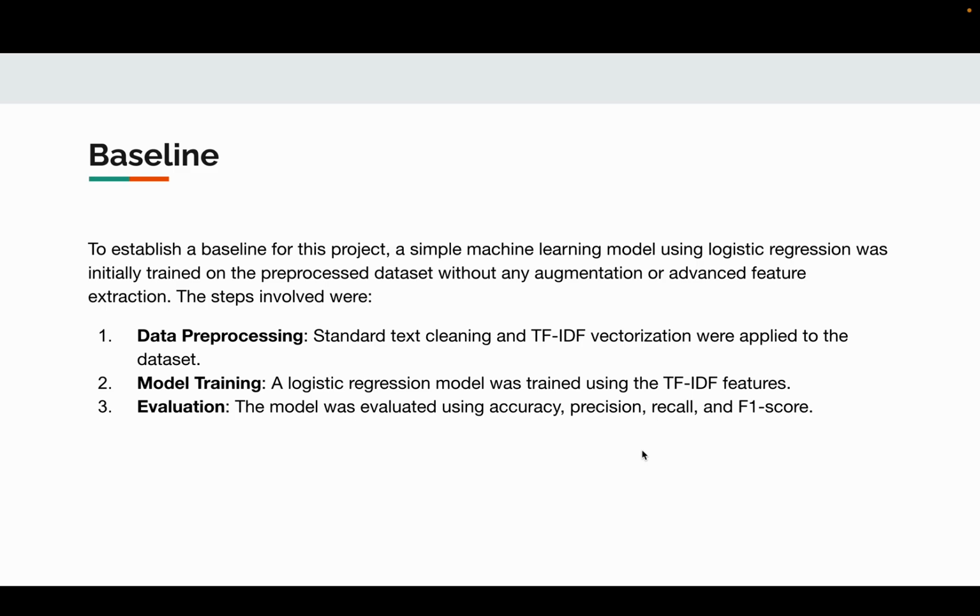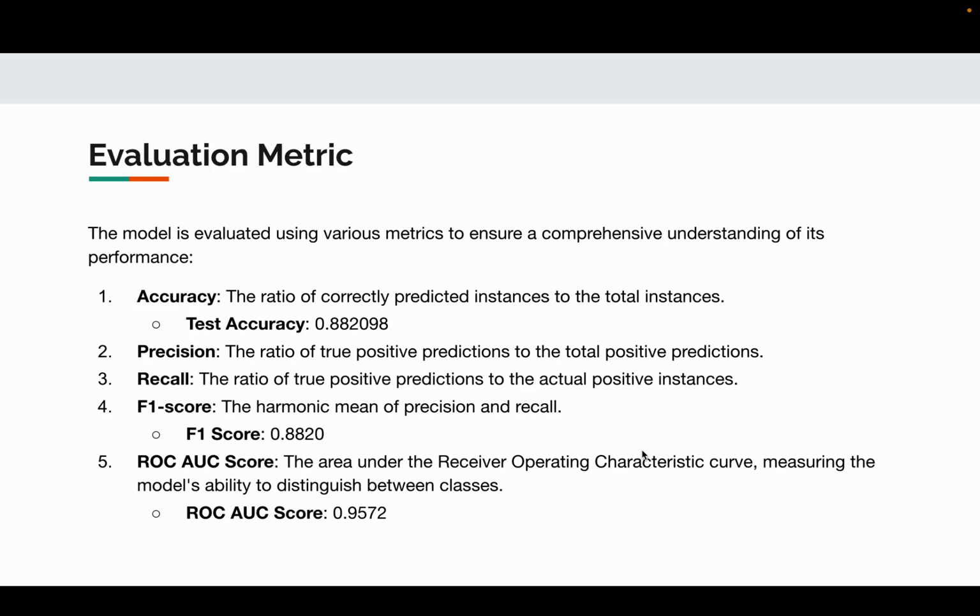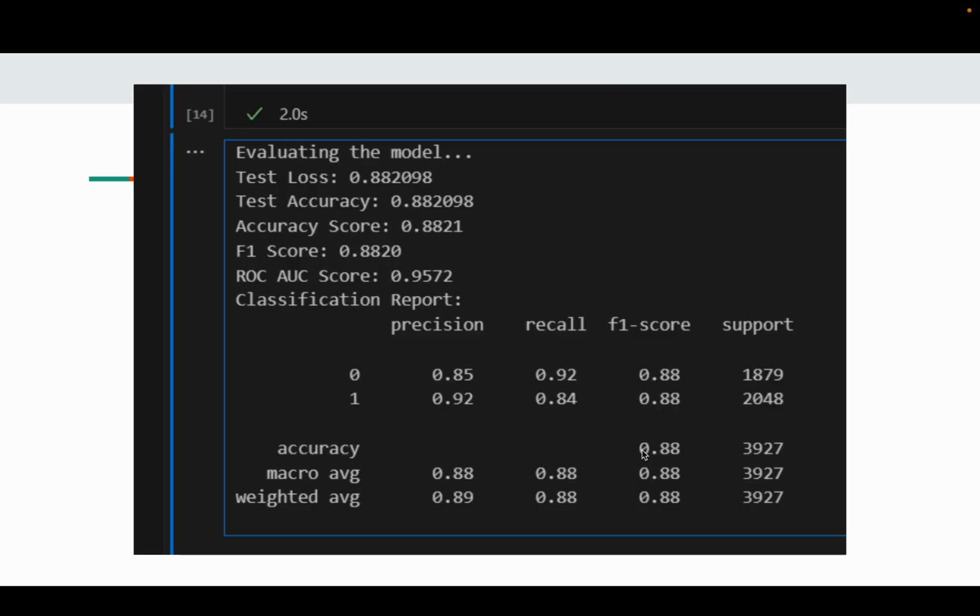For our baseline, we use a simple logistic regression model. We start with the basic data processing, including text cleaning and TF-IDF vectorization. We assess our model using several key metrics: accuracy, precision, recall, F1 score, and ROC AUC score. And for the most important part, we obtained a high score of 0.9572, indicating strong performance in distinguishing between classes. And this is the result matrix of our program.